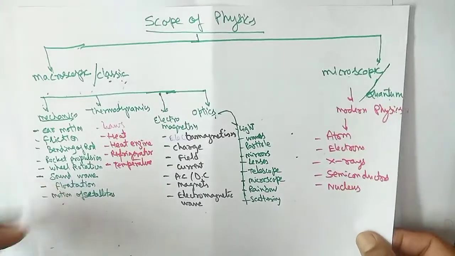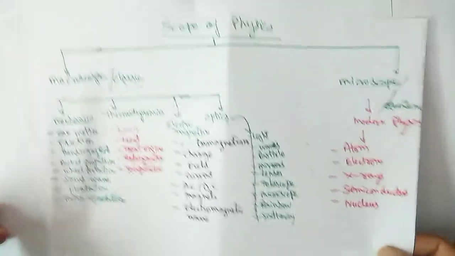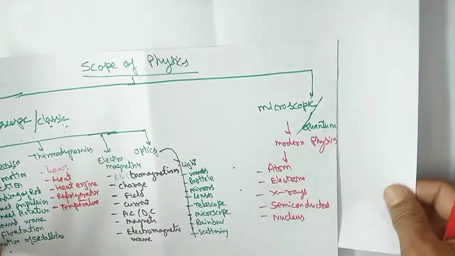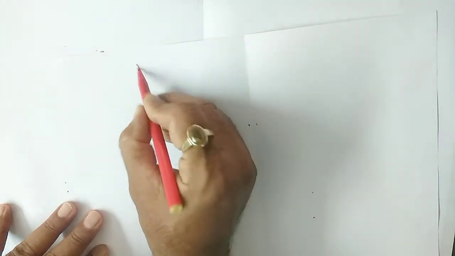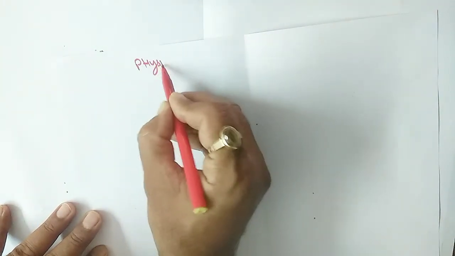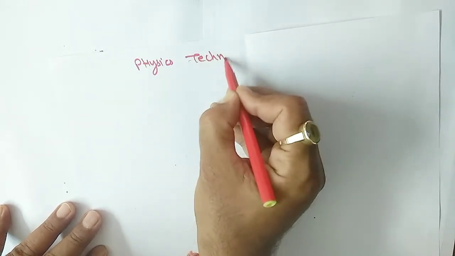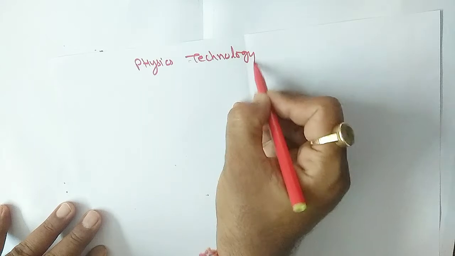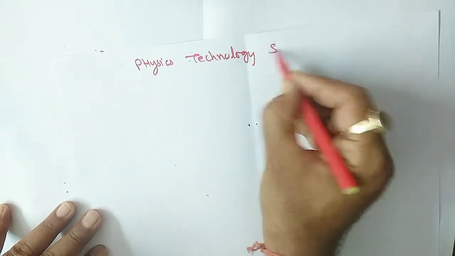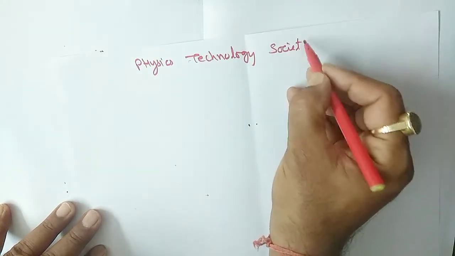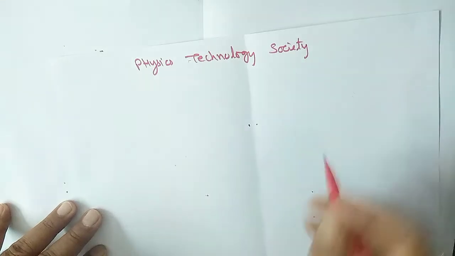Now another topic, according to the CBSE NCERT I'm taking, is the relation between physics, technology and society. Very interesting, just try to understand.